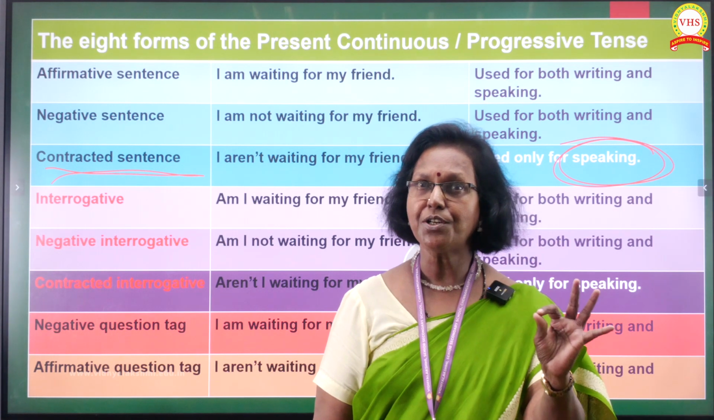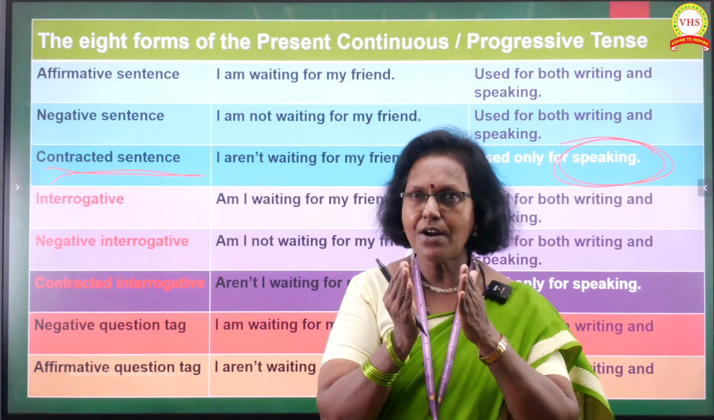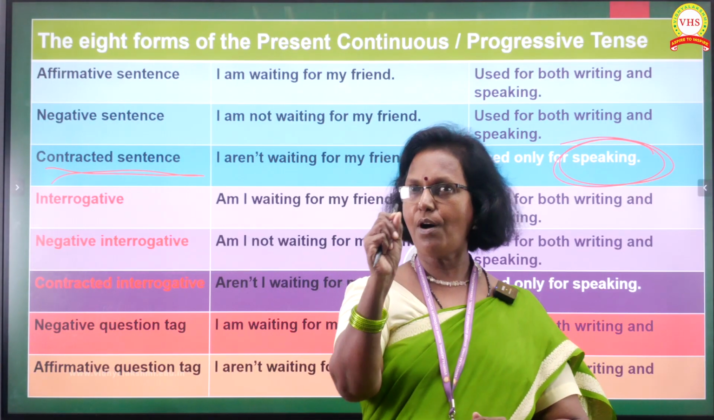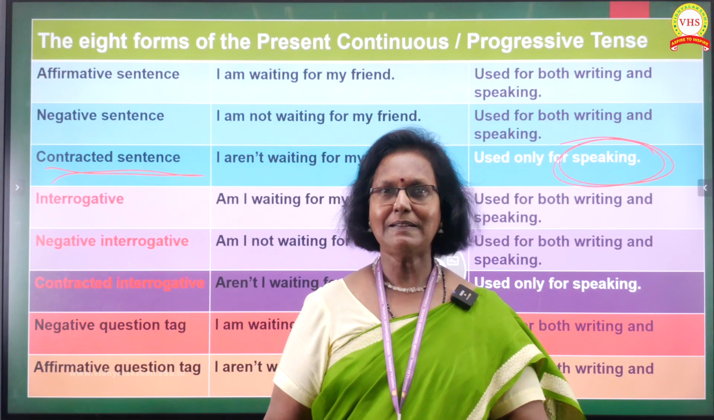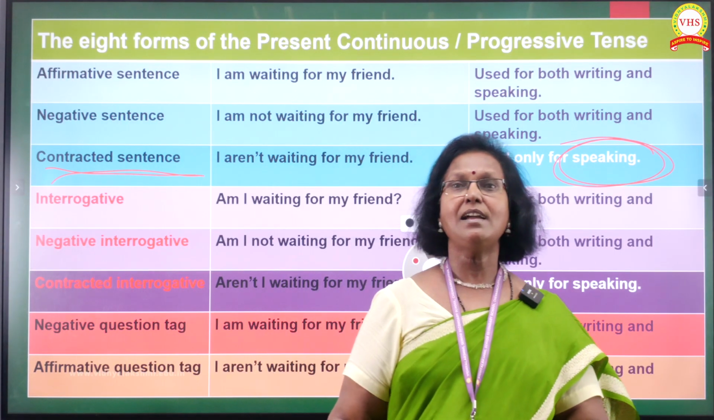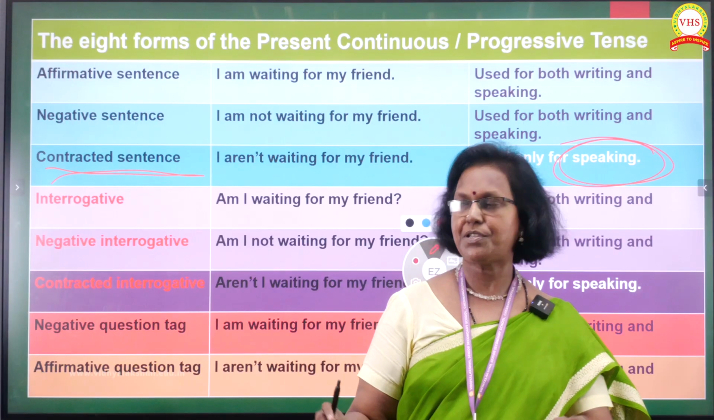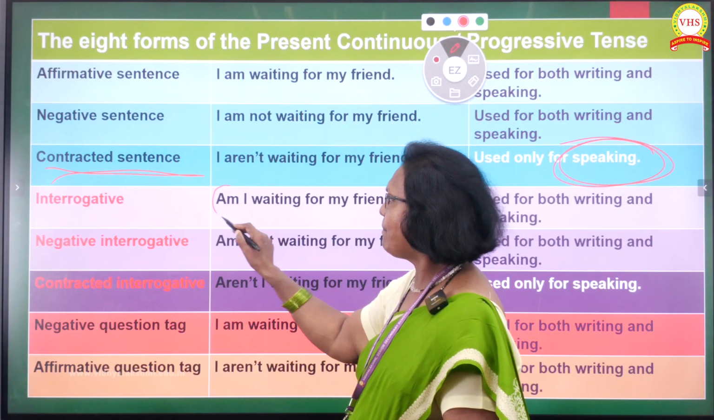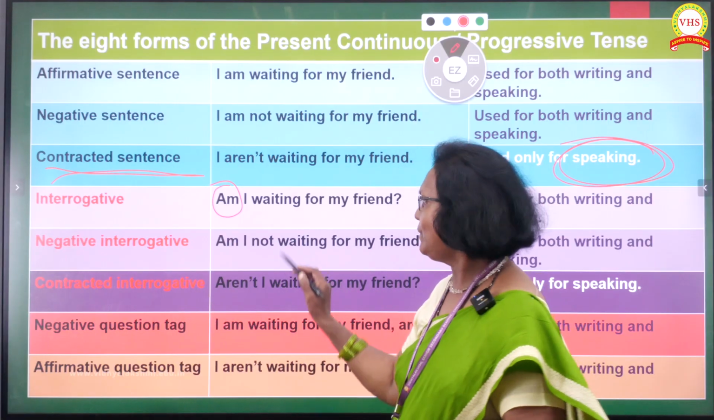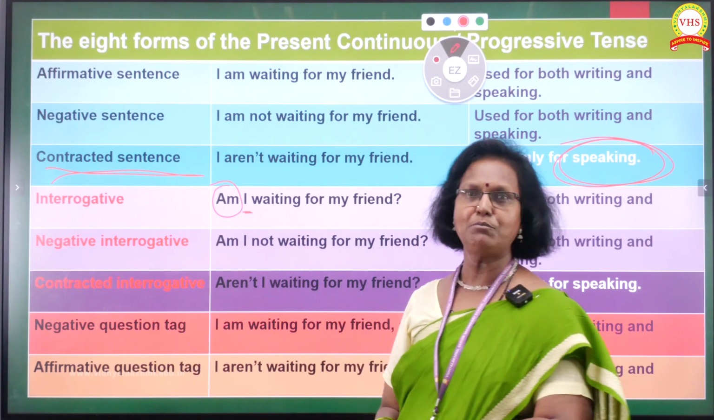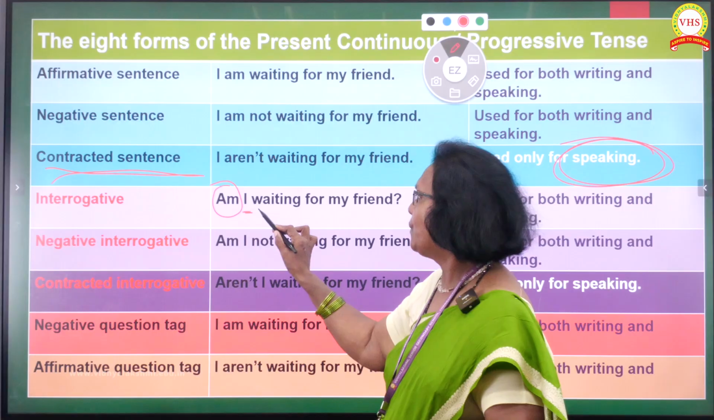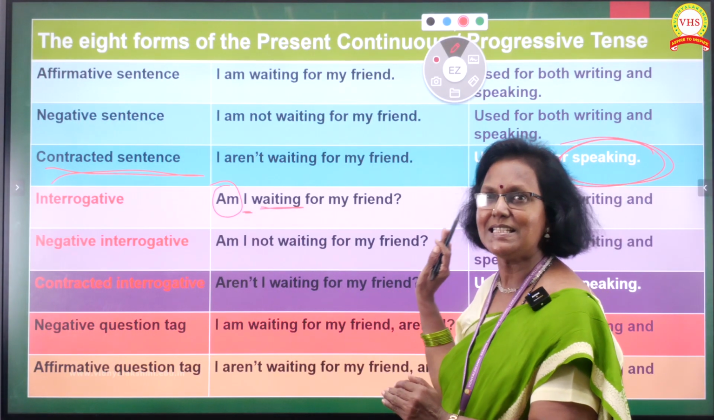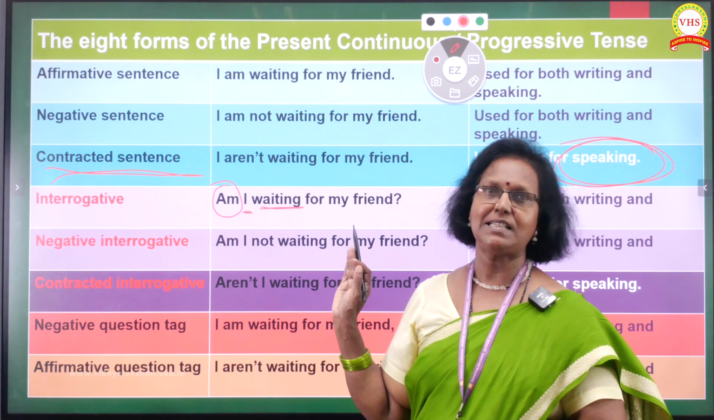We are not going to use contracted forms for writing. We are using it only for speaking. Is it clear? The next 3 are question forms. So, how do we do with the question form? We take am, the helping verb. Then we take I, the subject. And then we write V1 plus ing form. And we continue with whatever is there in the question as it is.